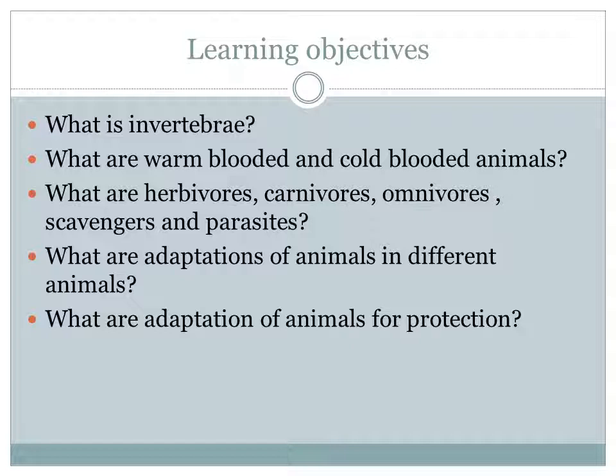Fourth one, how the animals are adapting in different habitats. And then last one, what are adaptations of animals for protection? Okay, so these are all the topics we are going to see in this chapter.